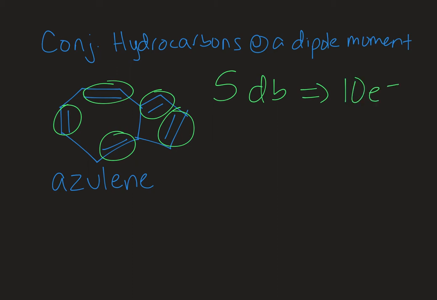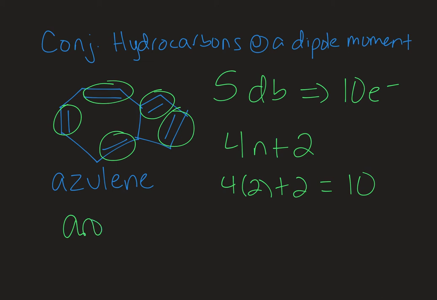Now, when I think about characterizing a molecule as aromatic or anti-aromatic, aromatic molecules have a number of electrons equal to 4n plus 2, where n is just some number. So if I did 4 times 2 plus 2, I would get 10. So this is an aromatic ring, just like we would think of benzene as an aromatic ring.